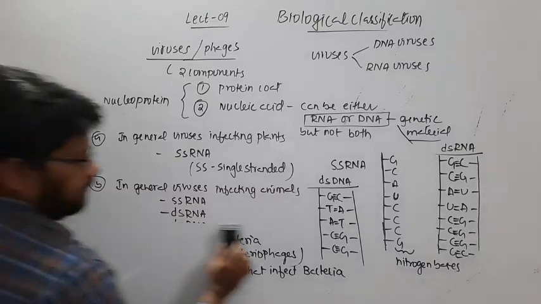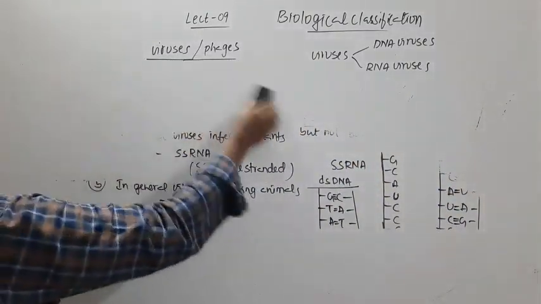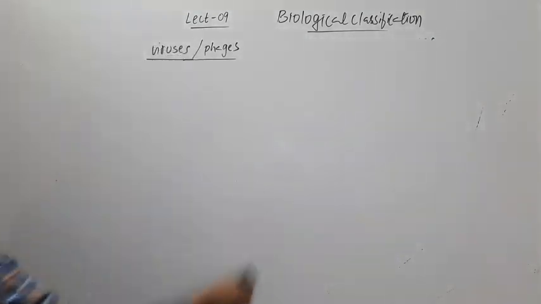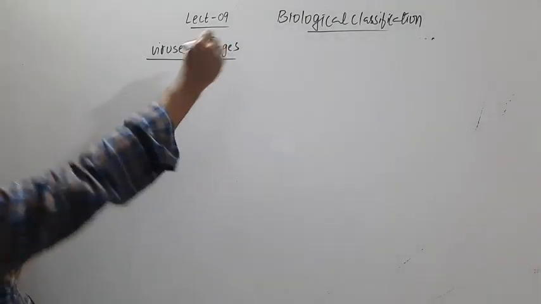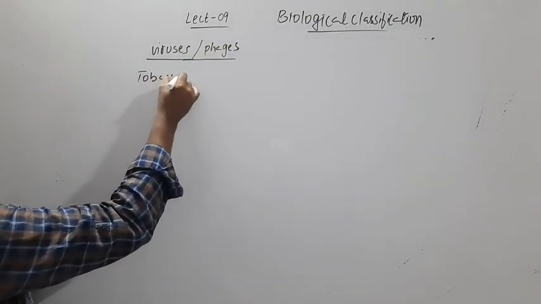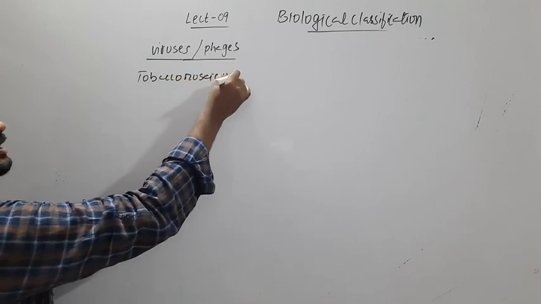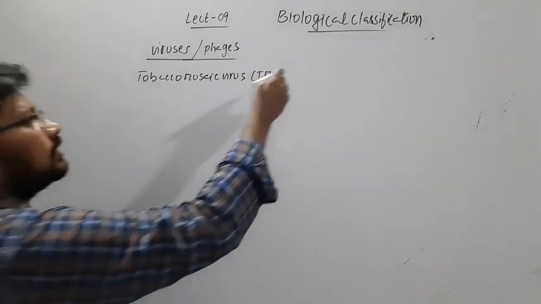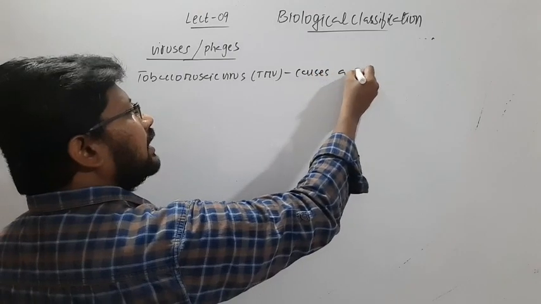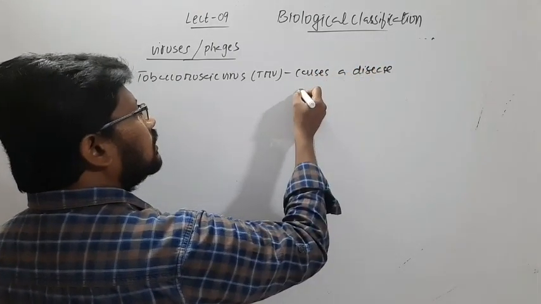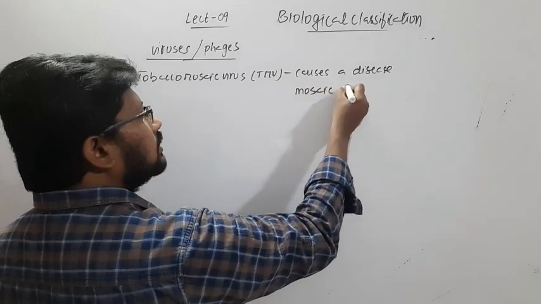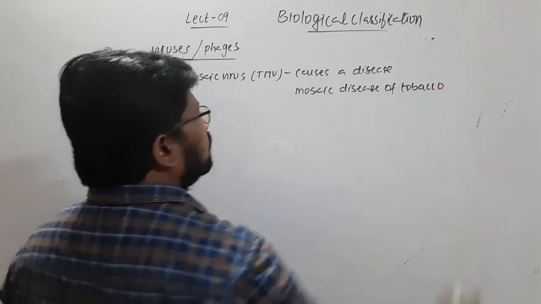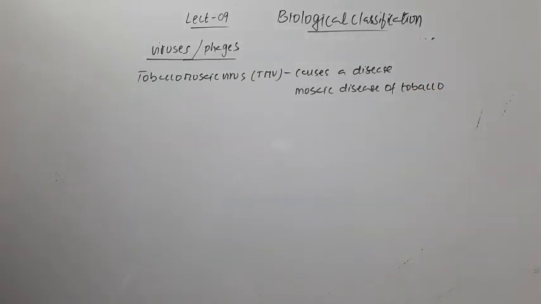Right, so now let's see the structure of a tobacco mosaic virus. In short, it is called TMV, and this causes a mosaic disease in tobacco plants.